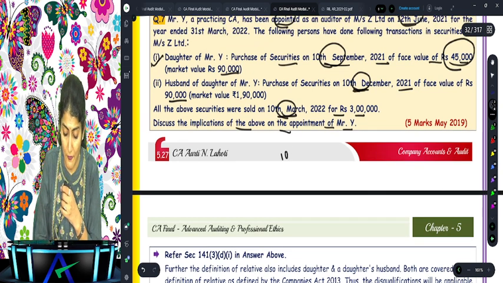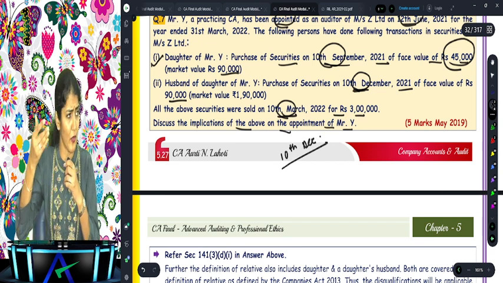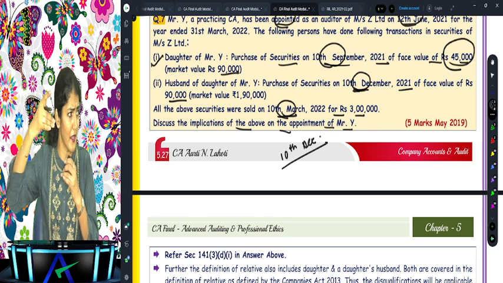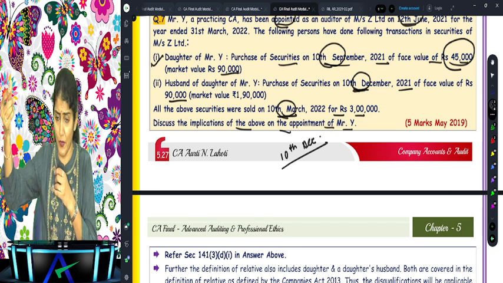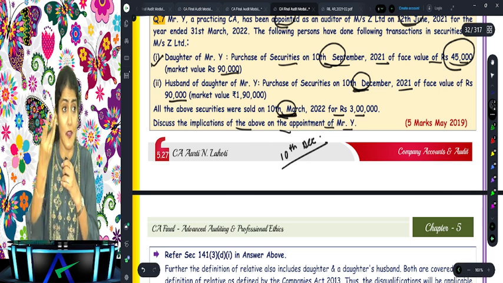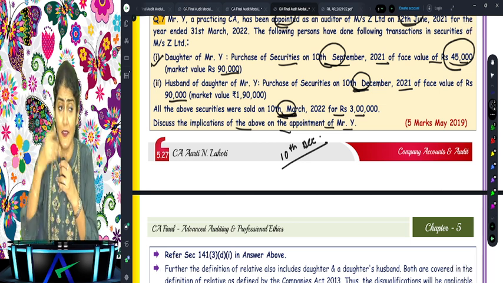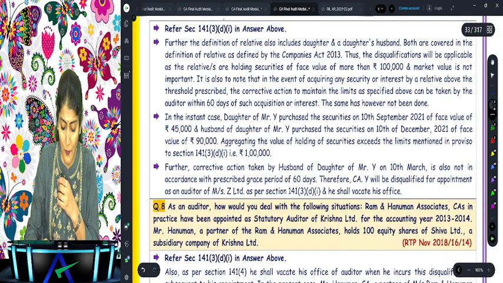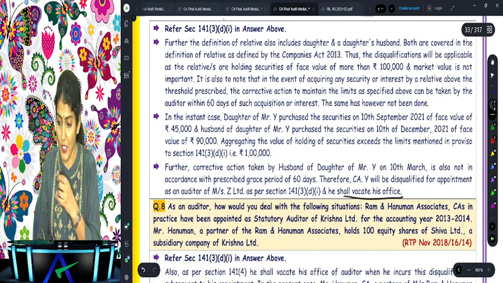How much time is given for the relative to take the corrective actions? 60 days. Right. So 10th of December, then 10th of January, and then after that the 10th of February. Like say tentatively 10th of February. And here what does it say? The securities were sold on 10th of March. So was the corrective action taken within 60 days? No, it was not taken within the 60 days. That is why he will have to vacate his office as an auditor. He shall vacate his office.